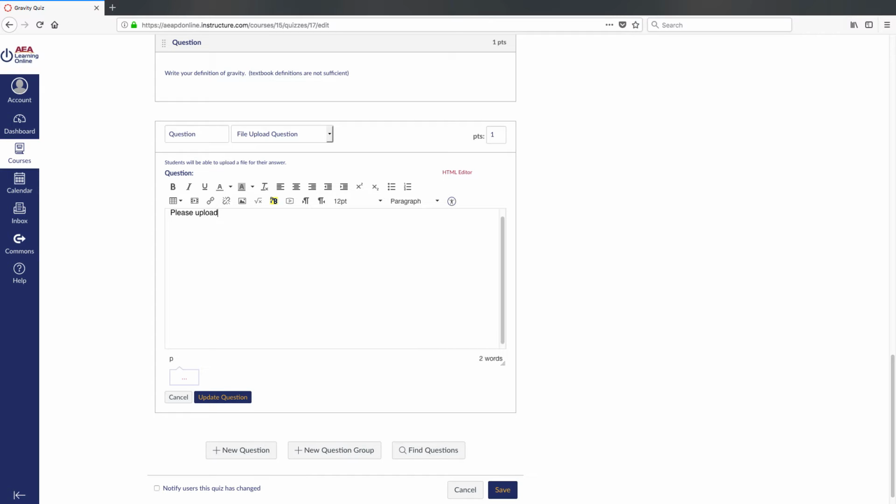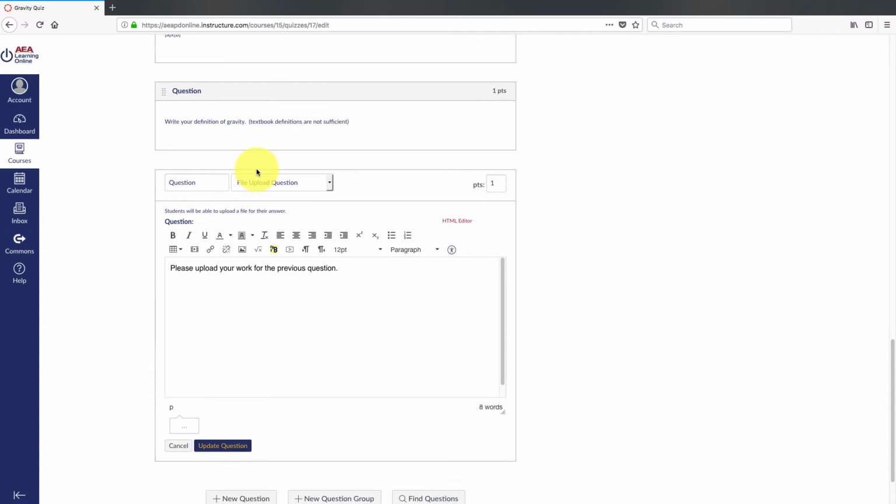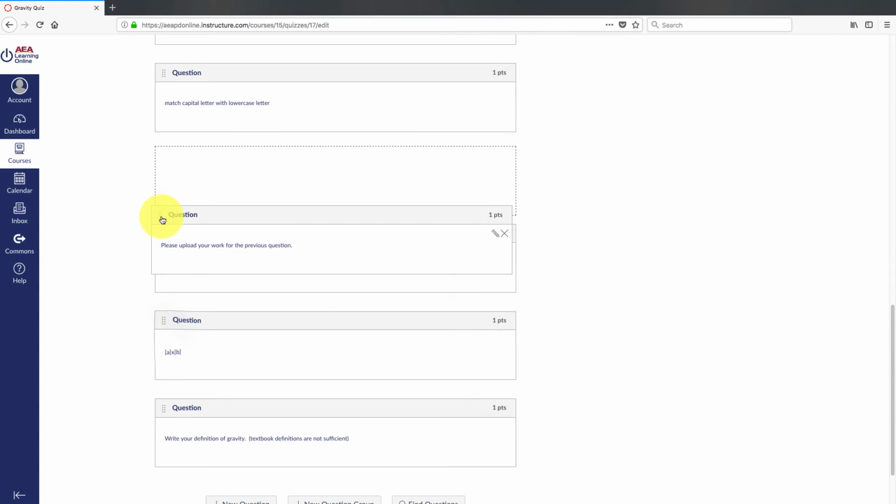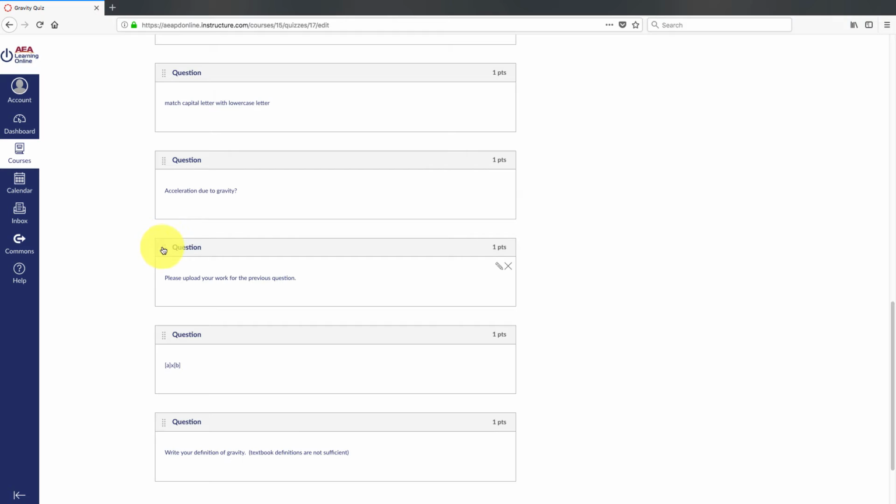I would use this. So what I used to do was I would do a file upload question right after. So let's update that. Let's do it right here. I do it right after a calculated question. If you got this right, I wouldn't worry about this one. I'd give them full credit. If they got it wrong, I would look here for partial credit.